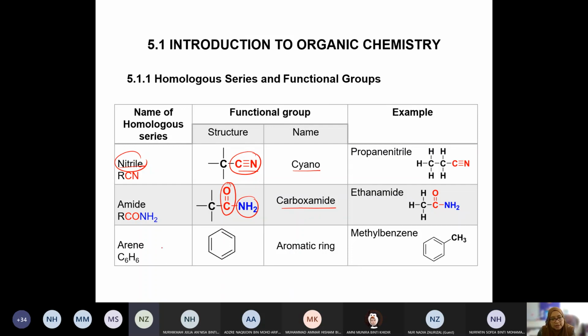Okay, and then we have arene. So this is aromatic ring. Okay, this is the benzene that you usually see in question. Okay, so this is aromatic ring. So this is a functional group. Okay, the functional group is known as aromatic ring. Tapi homologous series is known as arene.